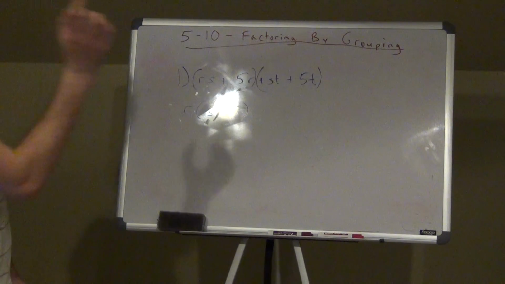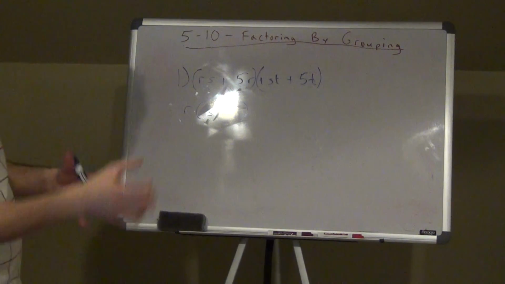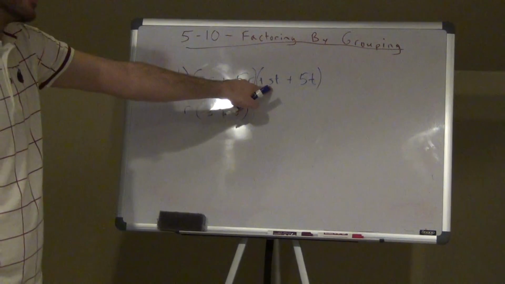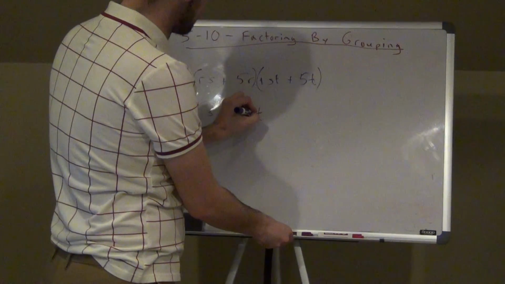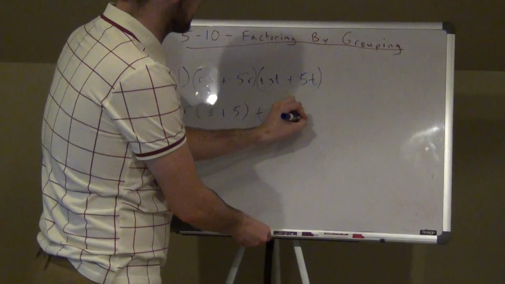Now this is what I'm doing. I'm finding the greatest common factor. So I'm not going to re-explain that. We know how to find the greatest common factor, but that's what you're doing out of each grouping. I'm going to do the same thing here. They don't have any numbers in common. This is an s, not a 5. But they both have a t, right? So I'm going to take a positive t out. When I do that, I'm left with s plus 5 once again.